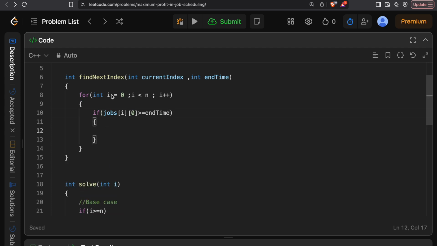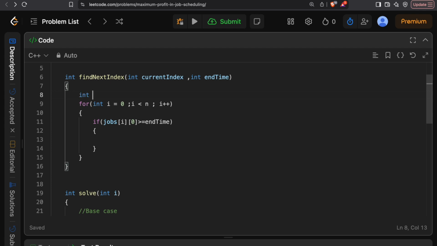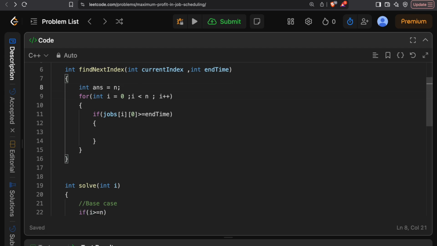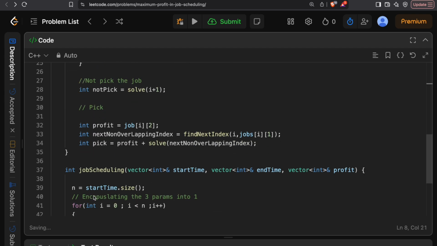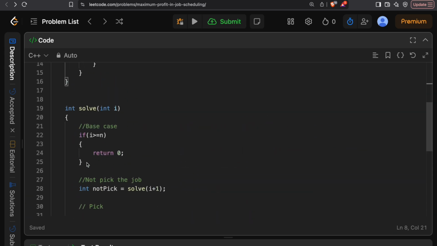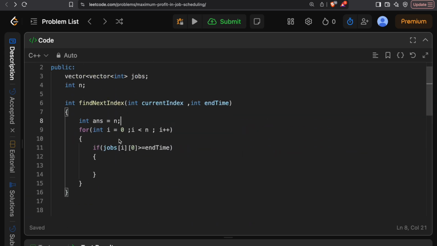We can just return an answer. I'll just declare that variable, and suppose we are not able to find any next index, let's declare that as n, because n's base condition is handled over here at line number 24. So we can say that as n.